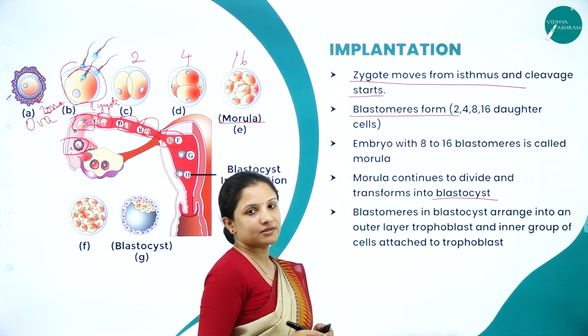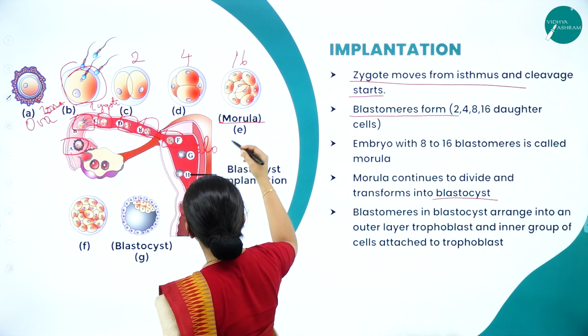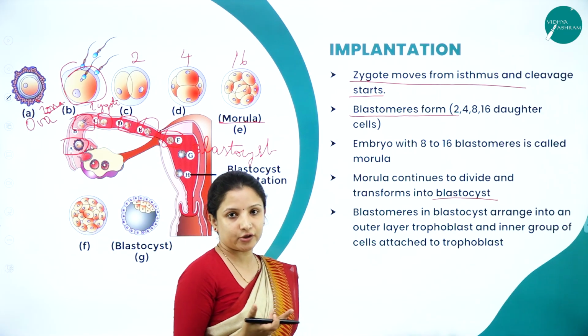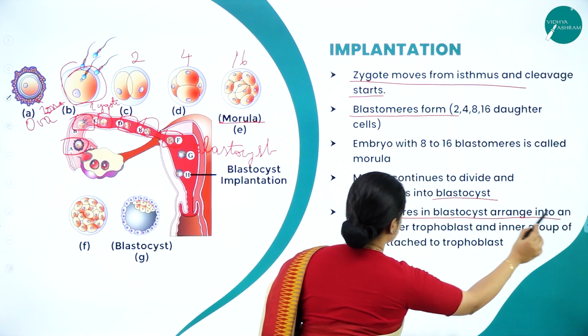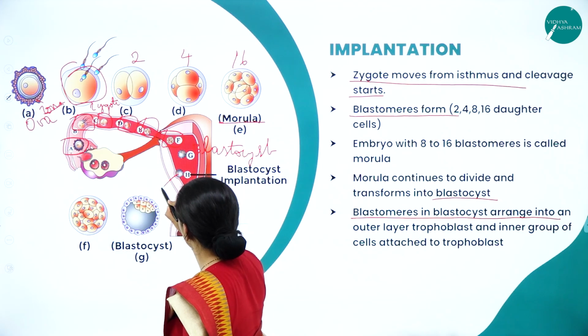Now the blastomeres in the blastocyst. So this is the blastocyst. It will get converted into a blastocyst. The blastomeres present in the blastocyst are arranged into an outer layer. Can you see? It gets arranged in the form of an outer layer.